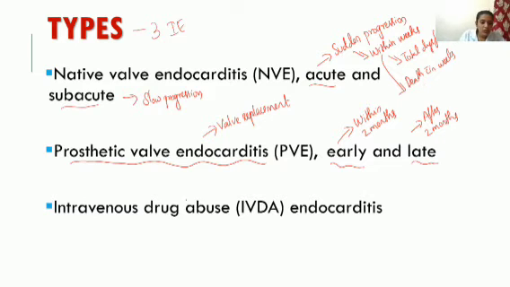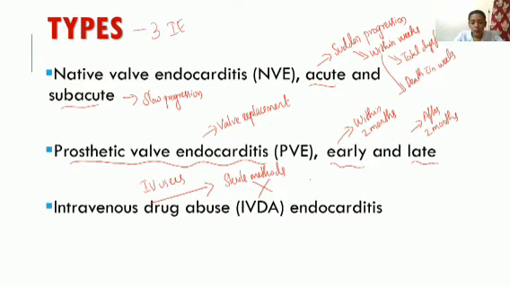Next one is intravenous drug abuse, IV use. Infective endocarditis can occur. How? Because they are not following proper sterile methods. They are not even changing the needles, so many people are using the same needles, and they're not cleaning the area.